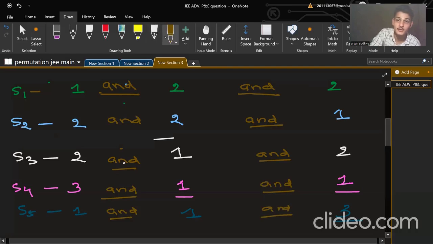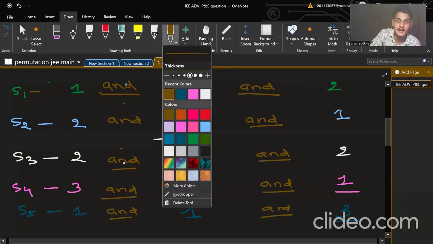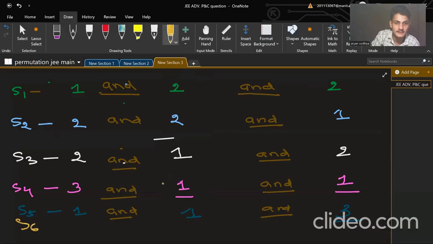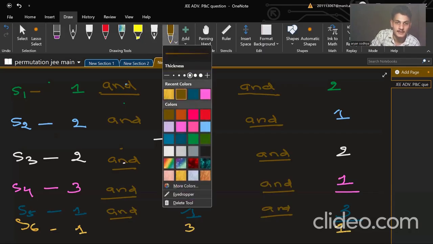Now one more scenario is possible. Somebody says that I like chemistry. Now I will complete the chemistry. So in scenario 6, what you will see is one from here, three from here, and one from the physics part. And here and is coming.